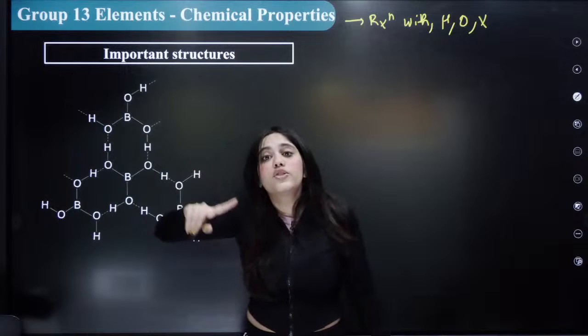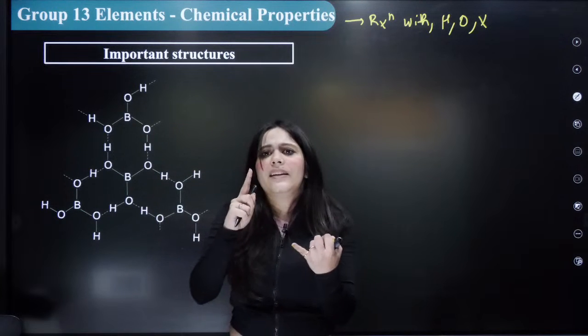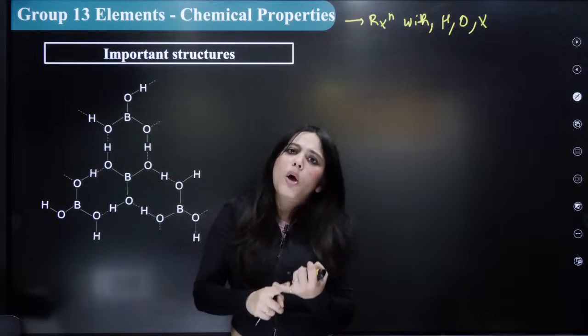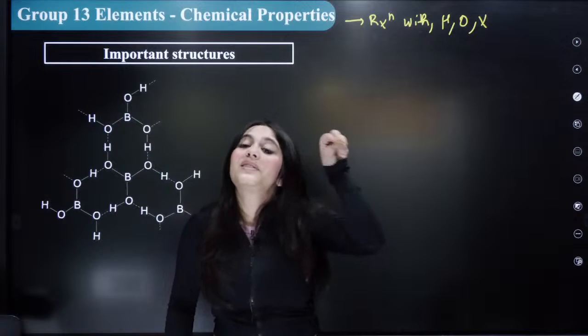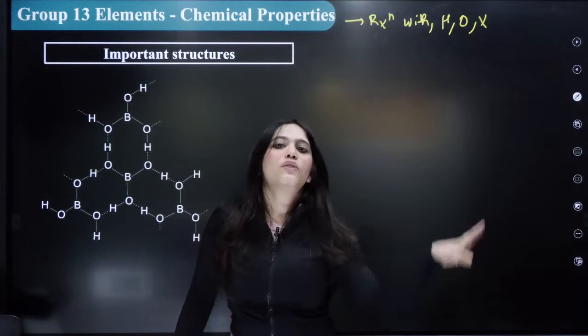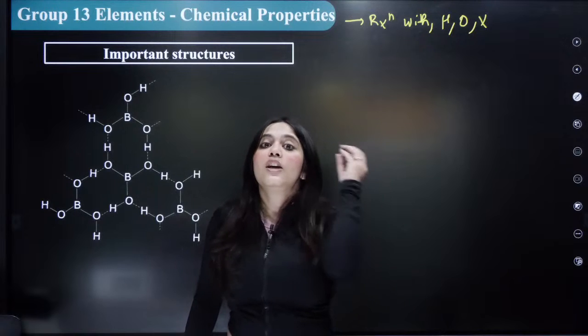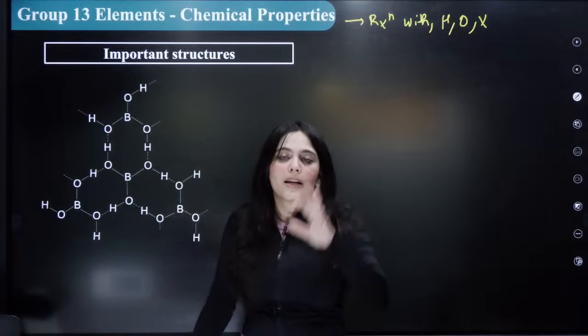Hence, their preparation and properties will not be asked, but the structures can be asked because it was asked even in the JEE exam. NEET follows the pattern of JEE, just mark my words for that. So please understand few of the structures that I'm going to tell you. These are the important structures that can be asked in your exam.